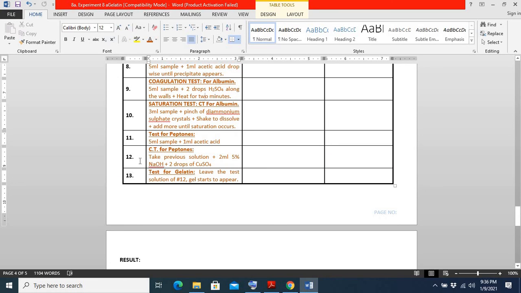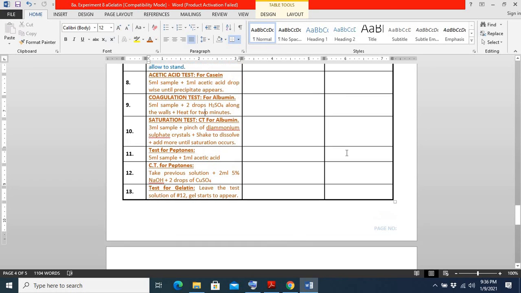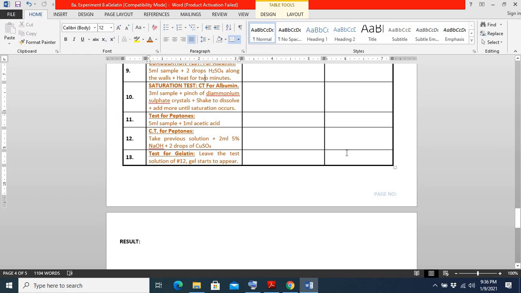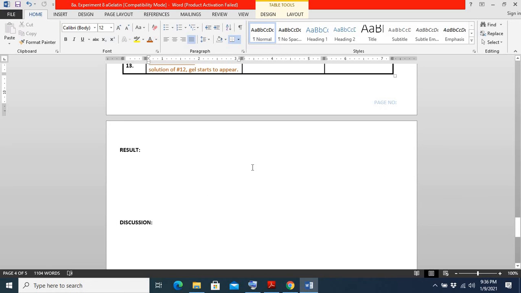If we leave the mixture of the peptone confirmatory test for 10 to 20 minutes, a gel will form in the sample. The formation of the gel is the indication that it is not peptone but gelatin that is present in the sample.